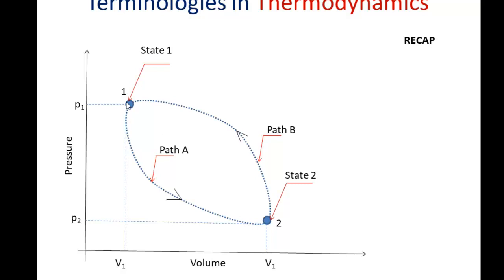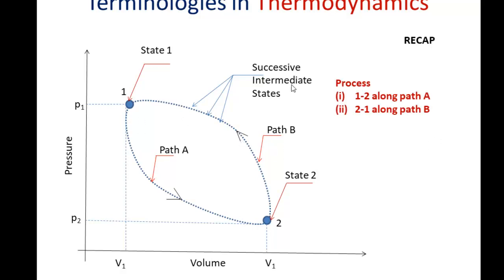The system is initially at state 1 and it undergoes a process along path A and it reaches state 2. And it undergoes a second process along path B and it reaches state 1 again from state 2. So these dotted lines represent the successive intermediate states. Right? The properties of the system can be identified in this PV diagram at the successive intermediate states. So now there are two processes involved. One is process 1 to 2 along path A, and the second process is process 2 to 1 along